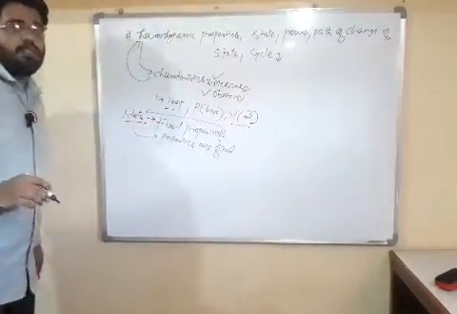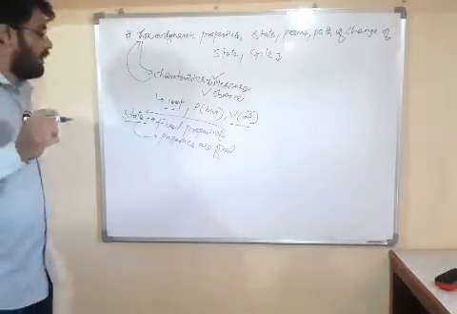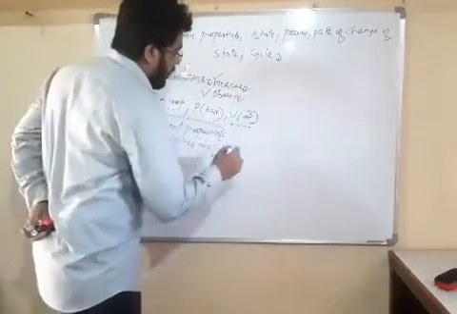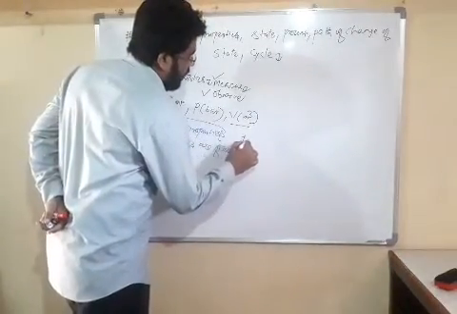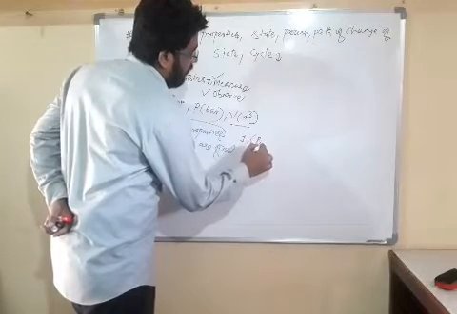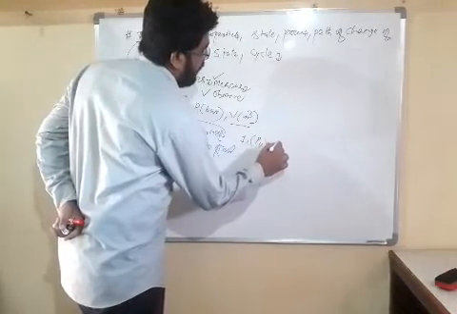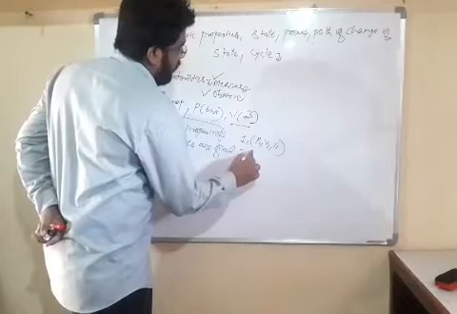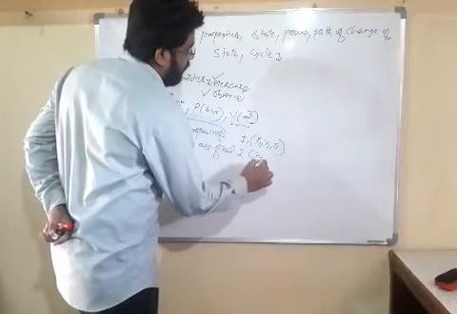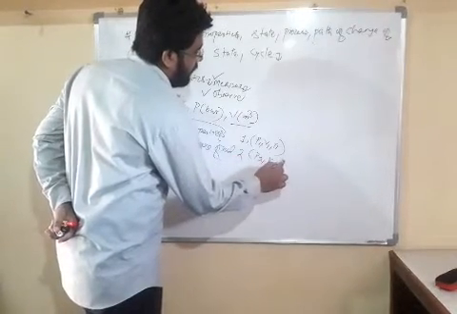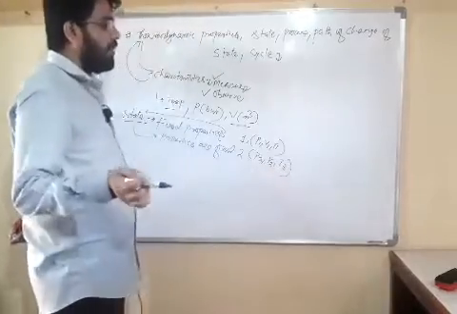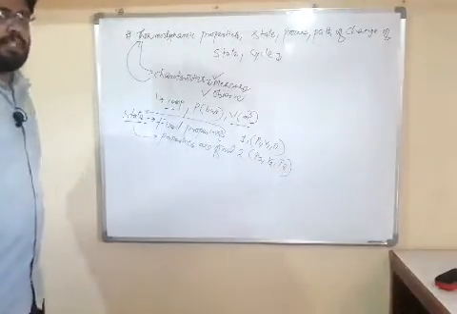So we can say that at any state our properties are fixed. Friends, if we take state 1, then it has pressure P1, volume V1, temperature T1. If we take state 2, then it has some pressure, volume, and temperature. So at any state our properties are fixed.